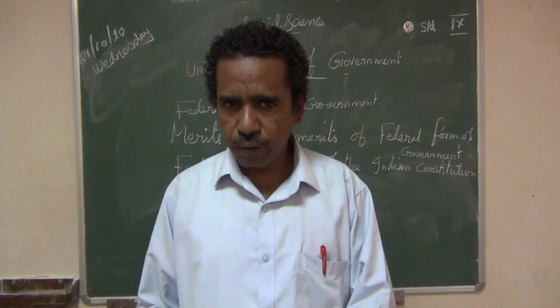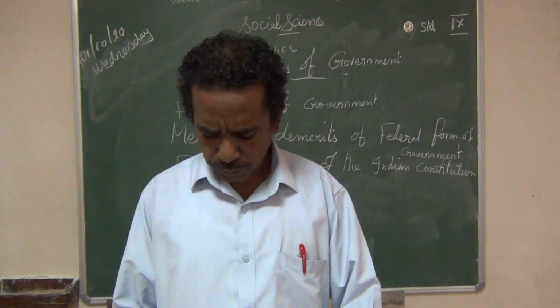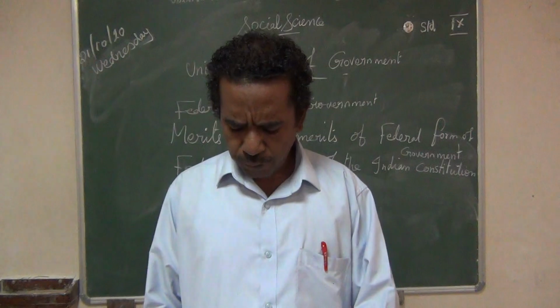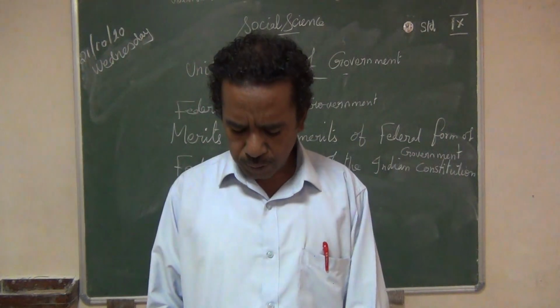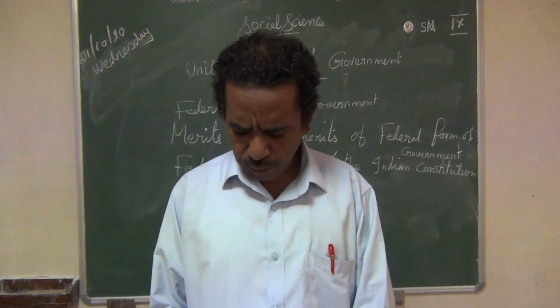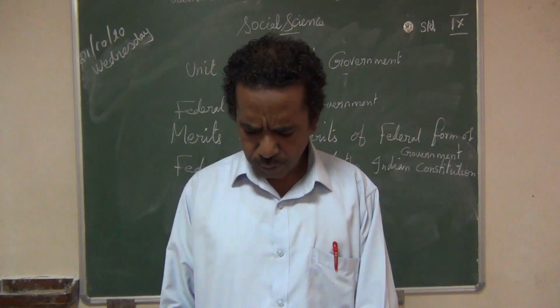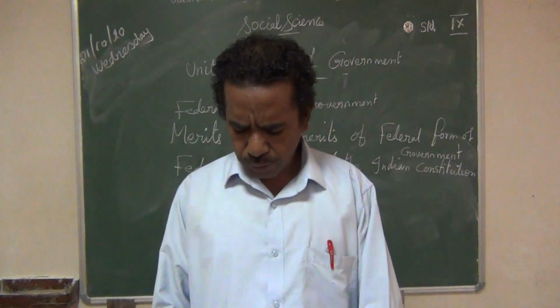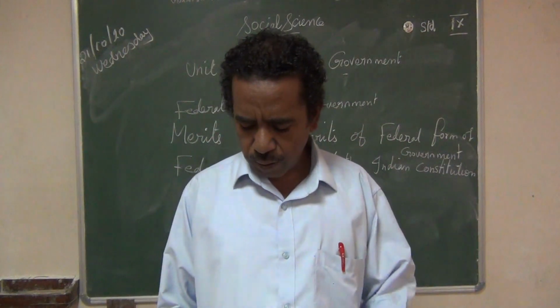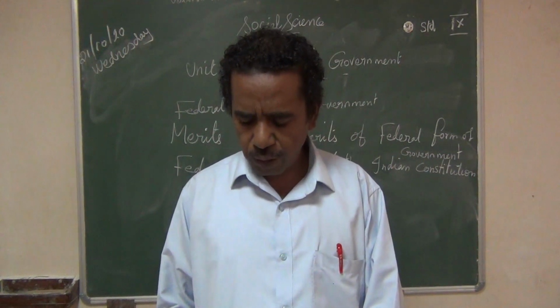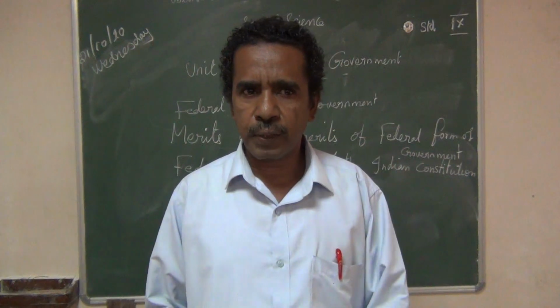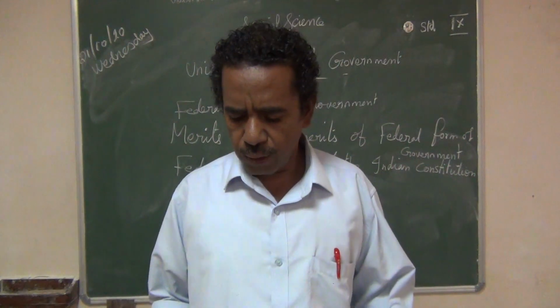In the federal form of government, the power is divided from the center to the state. Examples: USA, Switzerland, Australia, Canada, Russia, Brazil, Argentina. In all these countries we can find the federal form of government.